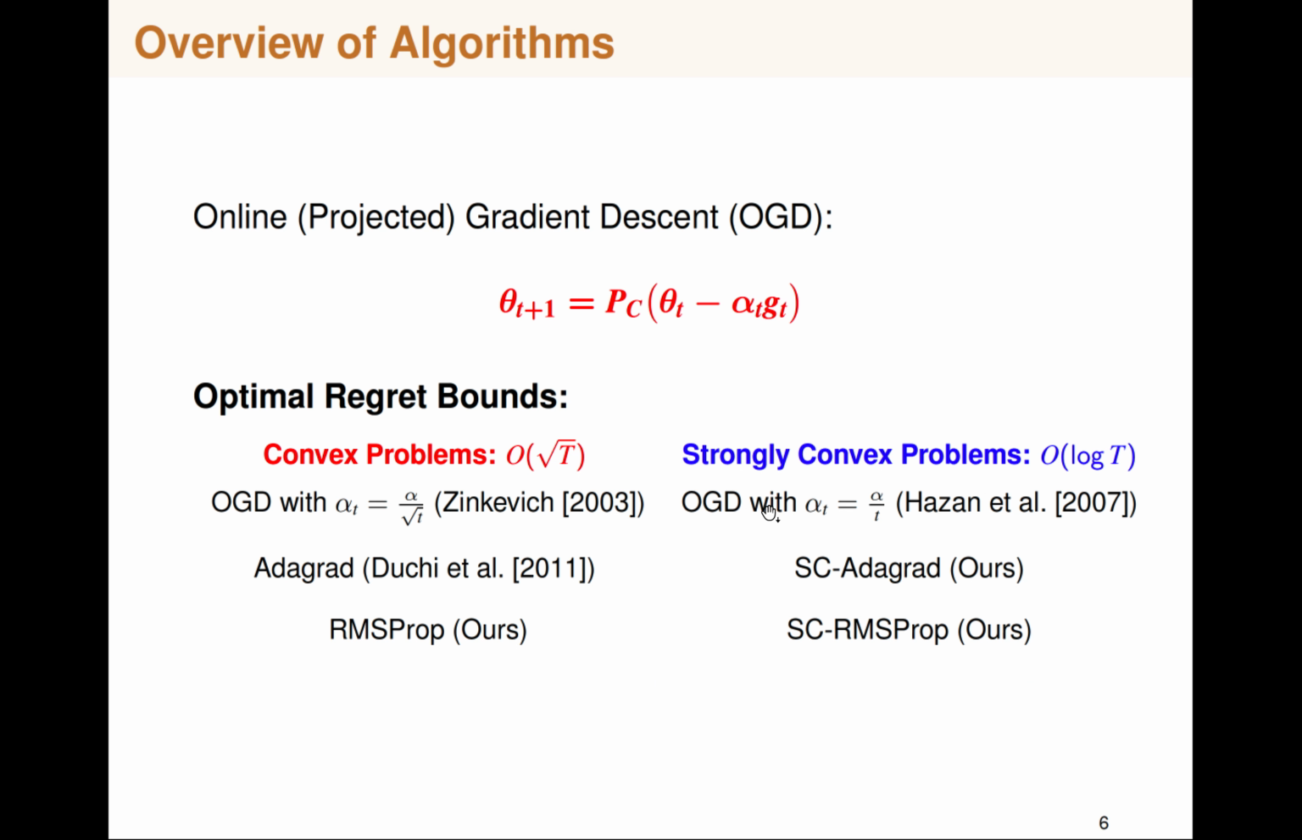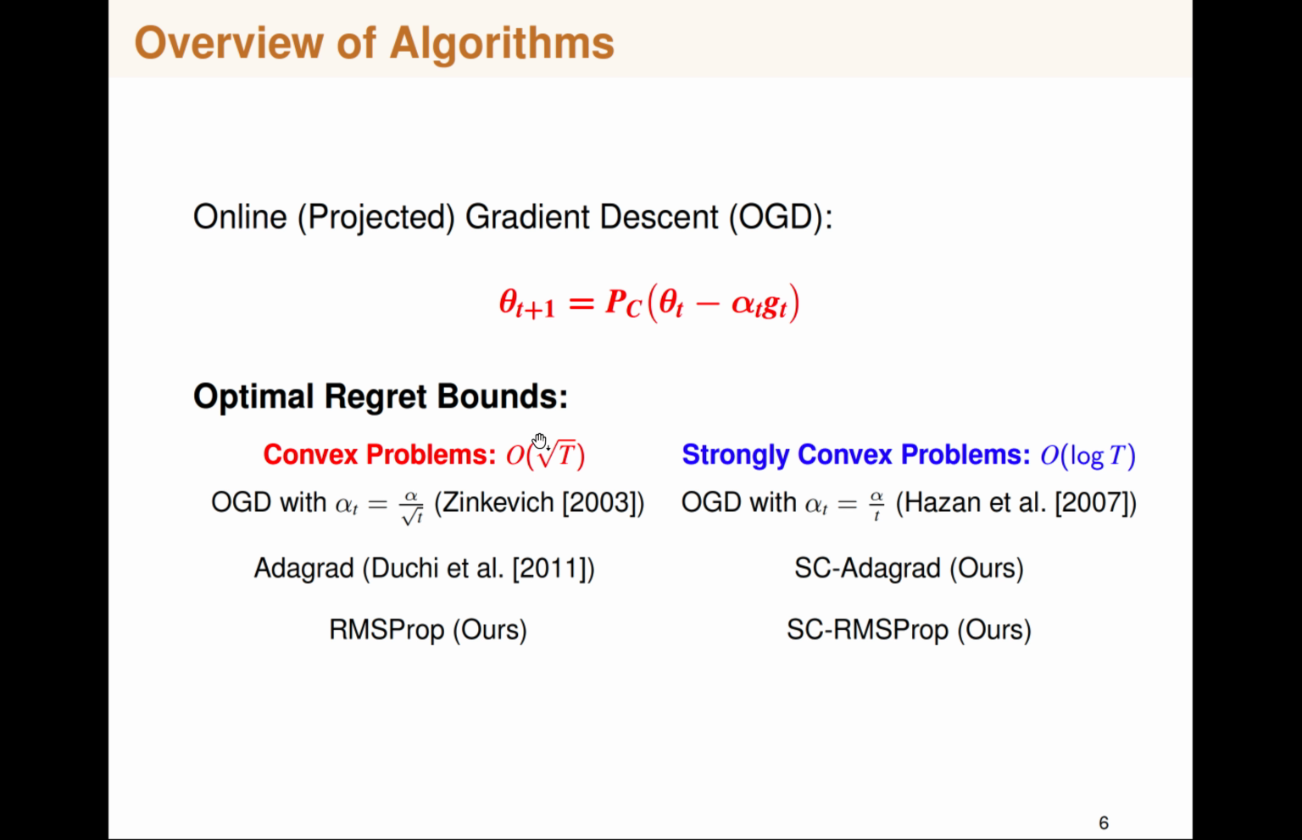There are many algorithms which were proposed to tackle this problem. One of the important and initial algorithms was online projected gradient descent, which was designed for convex problems. Zinkevich in 2003 showed that by having a step size decaying as 1 over root t, we can have regret O of square root t, which is the optimal regret bound for convex optimization problems.